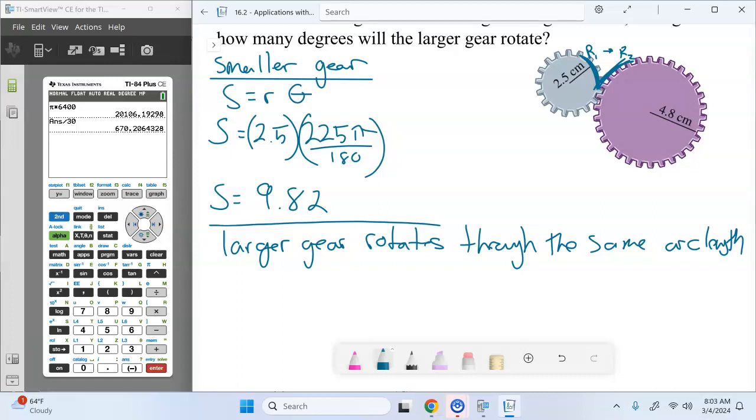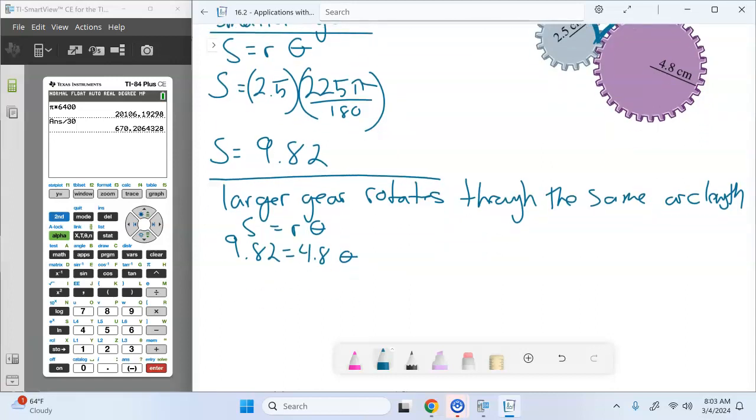We need to use that same amount, but now with the radius of the larger gear. What's the radius of my larger gear? And we don't know the angle measurement. So given the arc length and the radius, algebraically, what do I do to find the angle measurement?